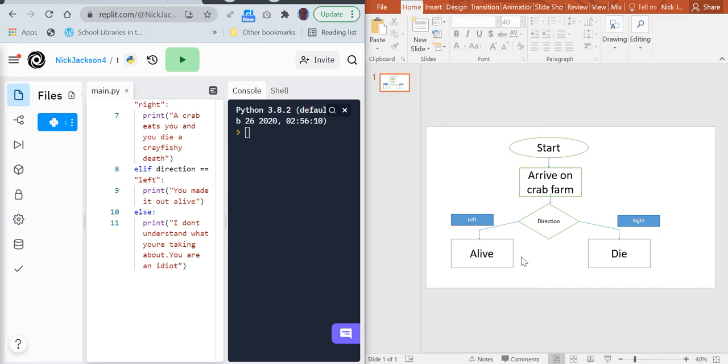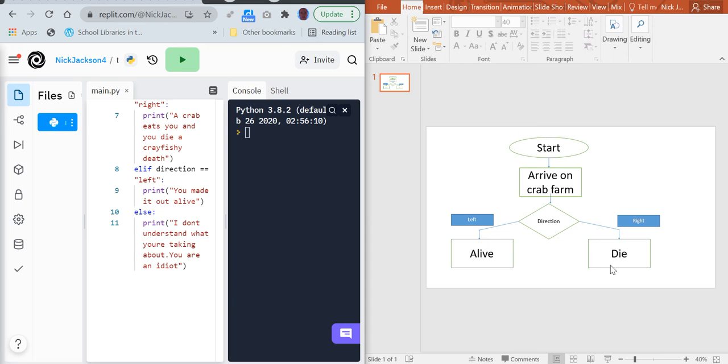Okay, so from this story, it may be that then it goes on and something happens as a result of the left. So don't forget, it doesn't go from a diamond to another diamond. It's got to go to a process. So it's got to go from that condition, a diamond, to a process. So the process is being alive and the process is being dead.